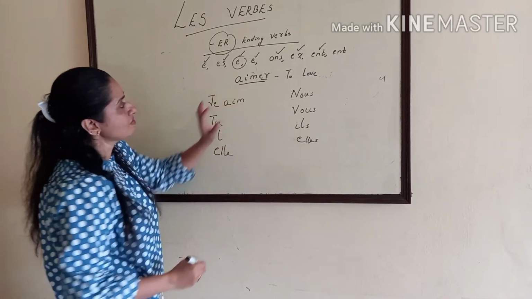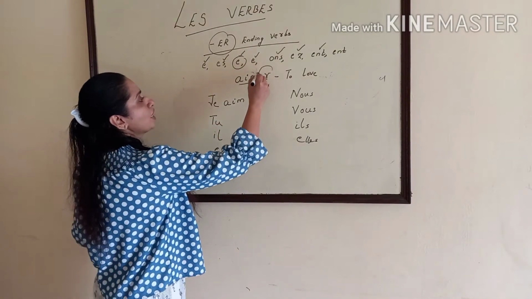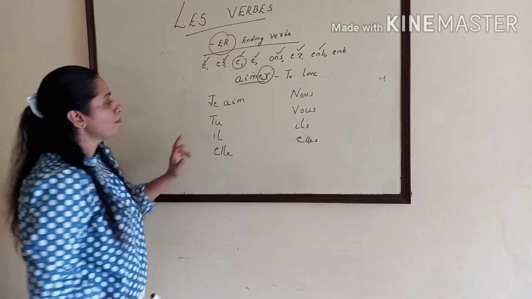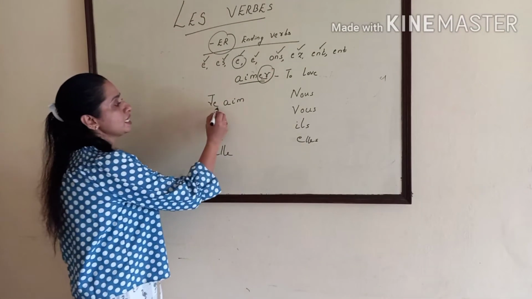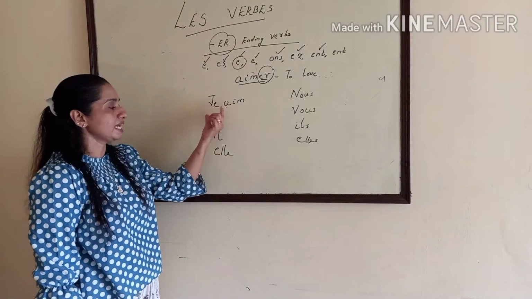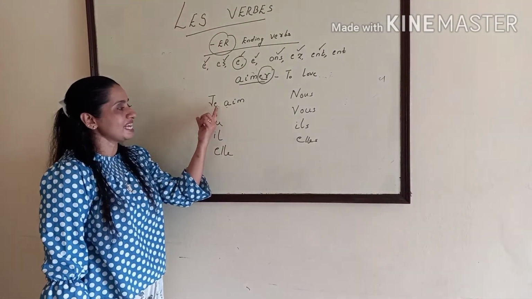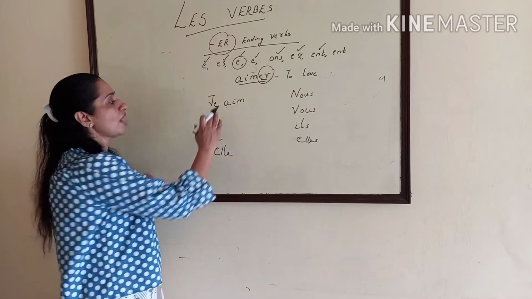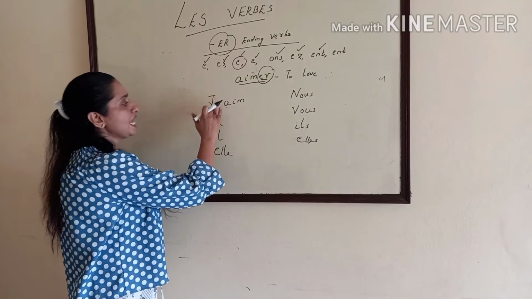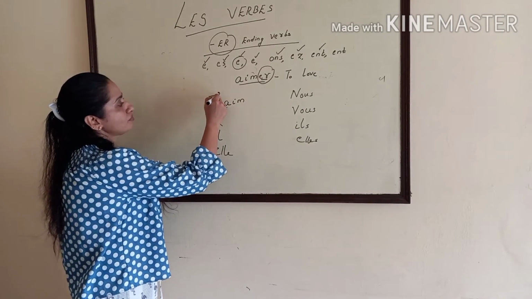Here first we have to remove this ER and write A-I-M. That means we have removed this ER part of the verb aimer. But I have already told you that these are two vowels coming together. When the vowel E is coming together with A, we have to cancel this E and put an apostrophe.